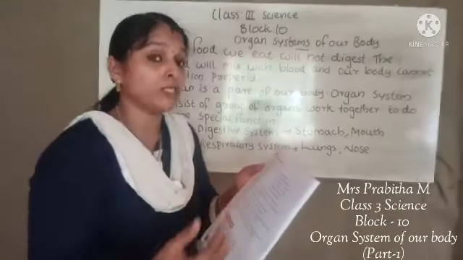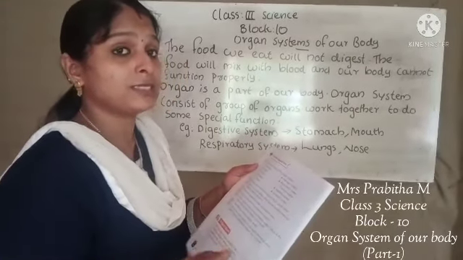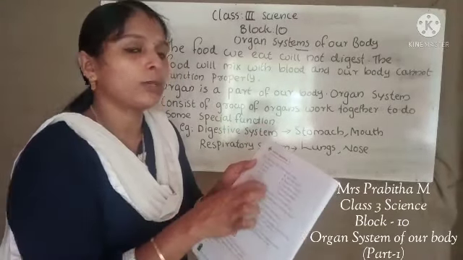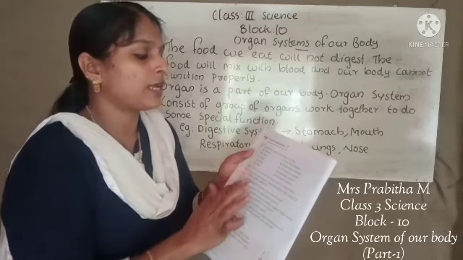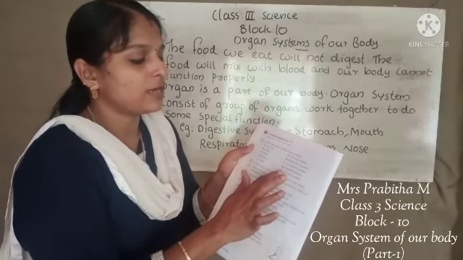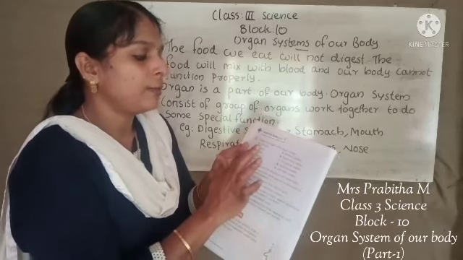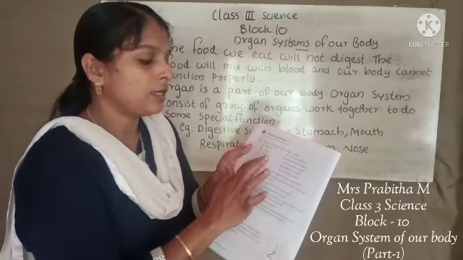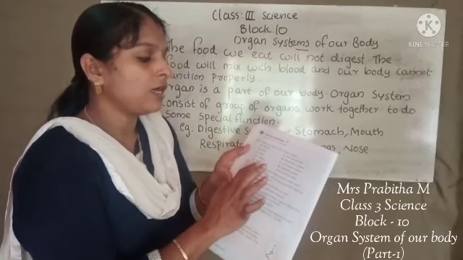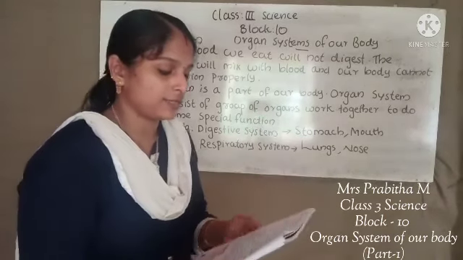Madam, I will teach you in detail about each system. Then you can easily understand all the organs. Okay. Now you just mark it. Stomach, digestive system. Lungs, respiratory system. Brain, nervous system. Kidney, excretory system. Heart, circulatory system.